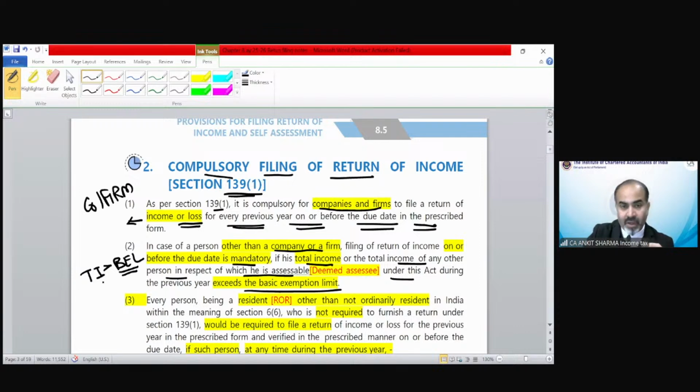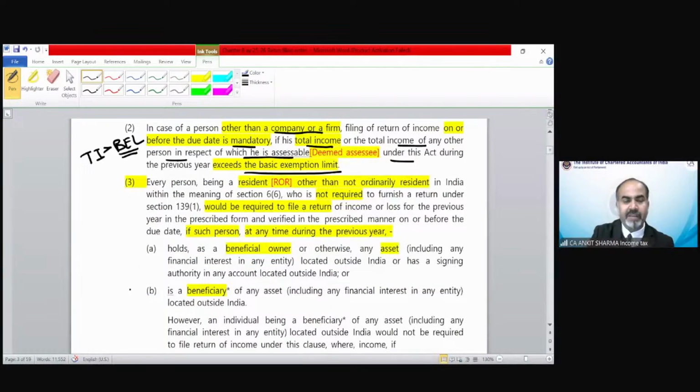Clear? One more new point has been inserted which says every person being a resident, and which resident? Resident and ordinary resident, other than not ordinary resident. So that means who has been included? Resident and ordinary resident in India, within the meaning of section 6(6), what we have already discussed in the residential status topic, who is not required to furnish a return of income.